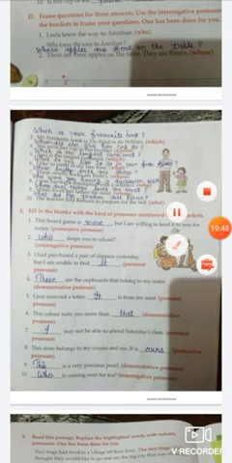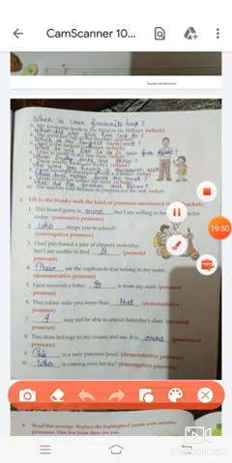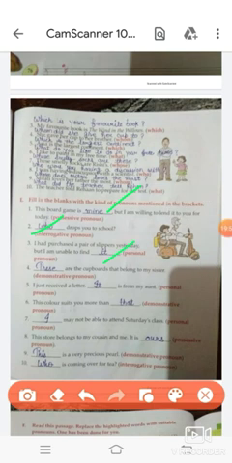Question number E. So students, fill in the blanks with the kind of pronouns mentioned in the brackets. Students, you have to fill the possessive pronoun, that is the mine. Next is who. Next it. Next these. Next it. Next that. Next I, next ours, this and who.